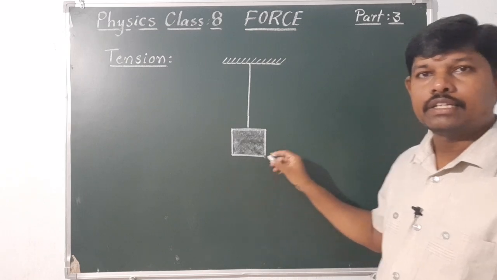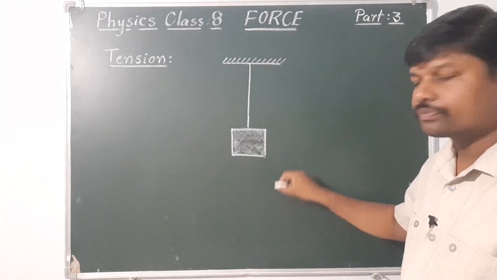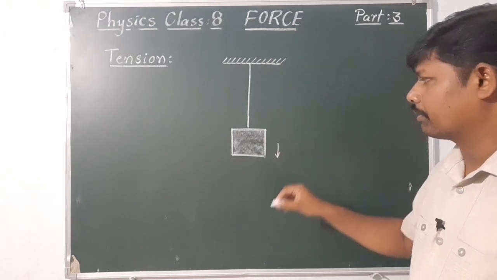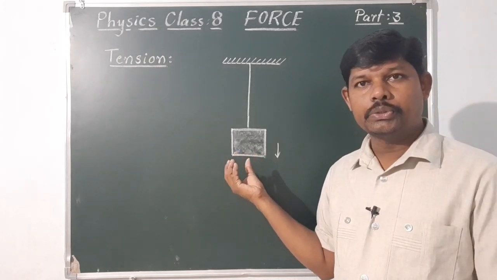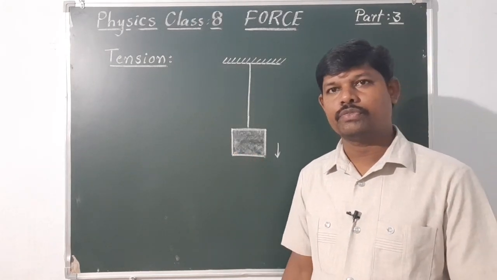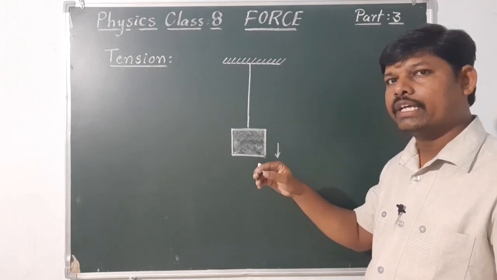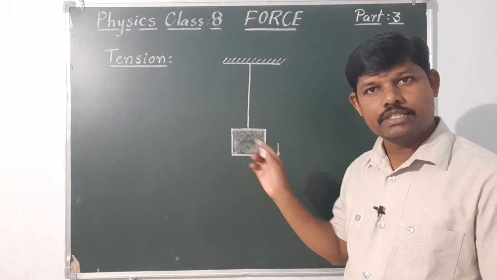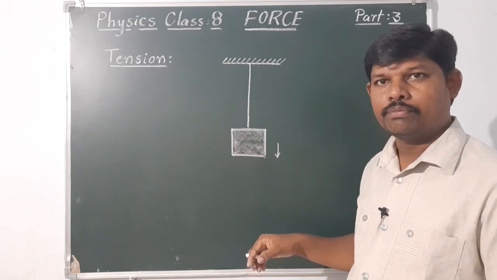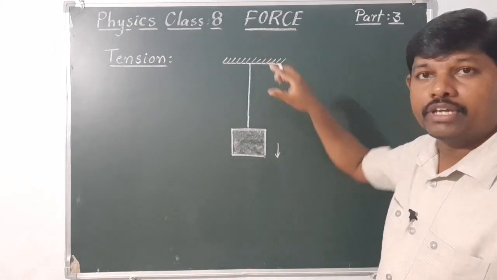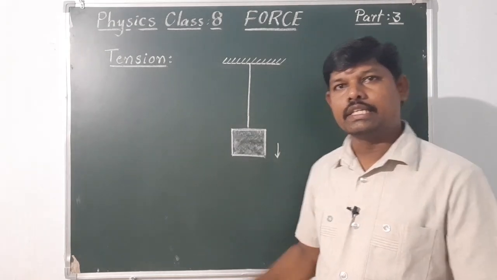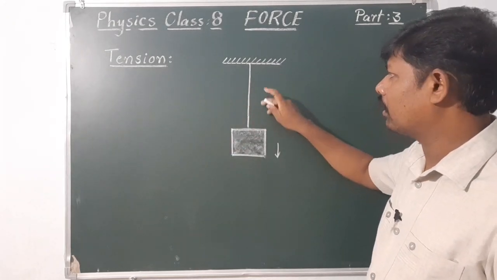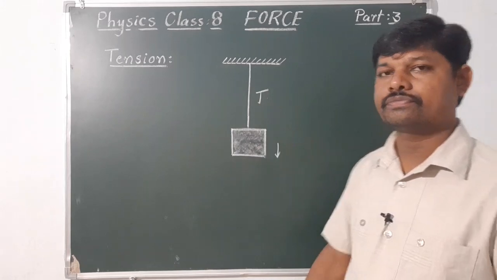The stone will fall down due to gravitational force. But why, when the thread is tied to the stone, is it not falling? Because the thread is giving support. This support force we call tension.